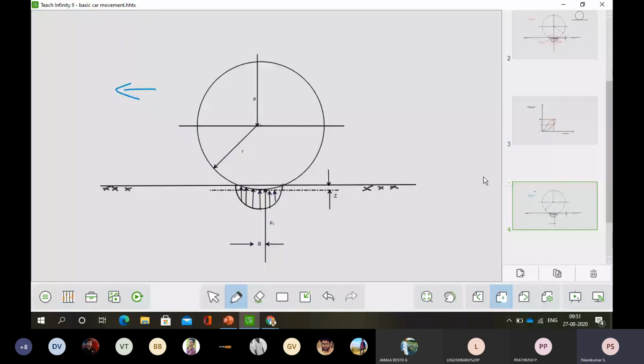Likewise, when the vehicle is moving in this direction, the tractive force region in the leading region is more than in the trailing region, but it is safely transferred in the trailing region as well. So the propulsion force is received and converted into tractive force and given to the wheel, and it keeps moving.